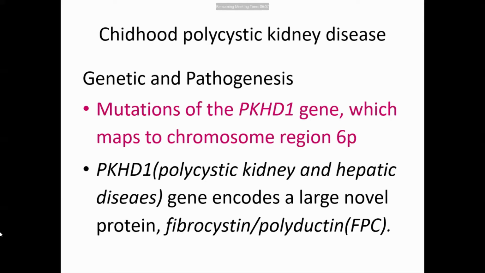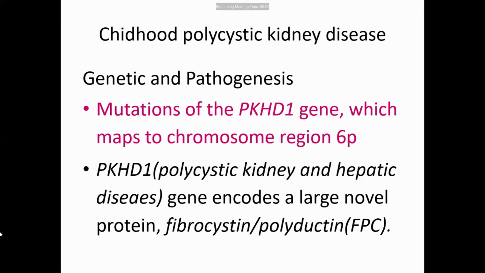Now, what is the genetics of this childhood polycystic kidney? Mutation in PKHD. What is the meaning of HD? I couldn't find it anywhere. Polycystic kidney HD disease. H means one disease which maps to chromosome region 6, and this is the PKHD1 gene.